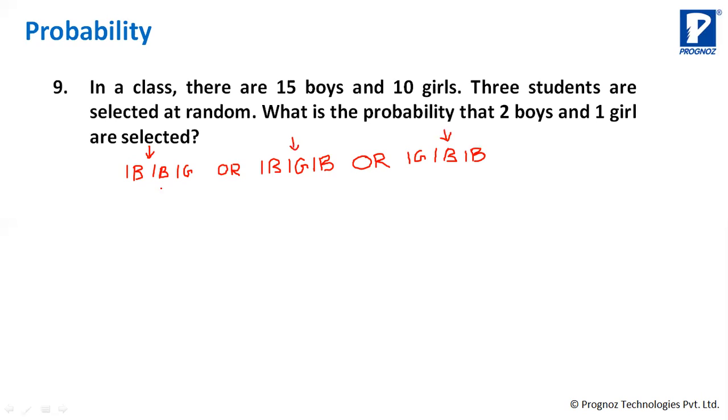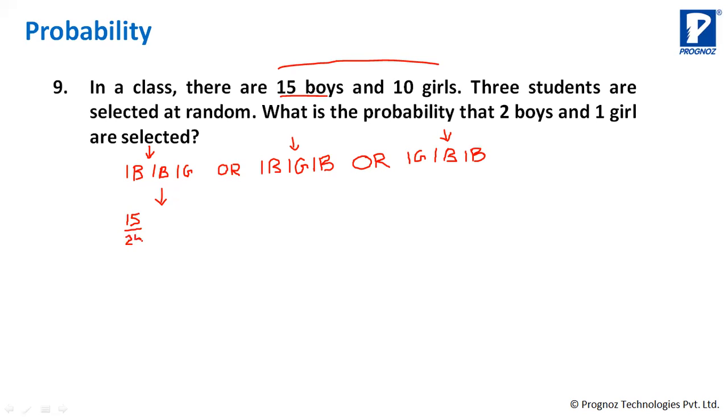So अगर मैं पहला वाला को लूं, this one, so what will happen? First I am selecting 1 boy. There are total 15 boys and total number of students are 15 plus 10, 25. So probability of getting one boy is 15 by 25.